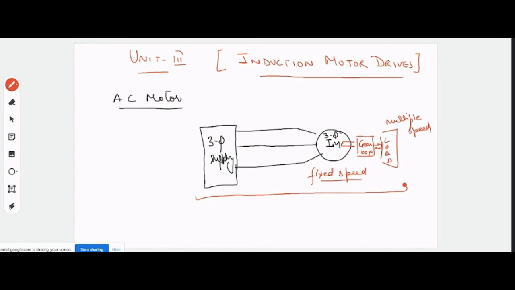In the past, induction motors were only used for fixed speed applications, right? But for the last 2 decades, the three-phase induction motor has been used in variable speed drives, because with these controllable switches the control has become very easy and inexpensive.